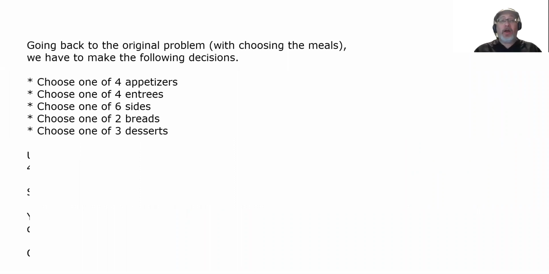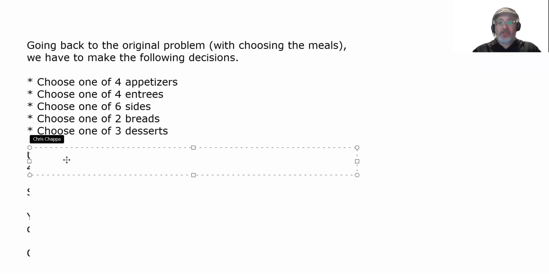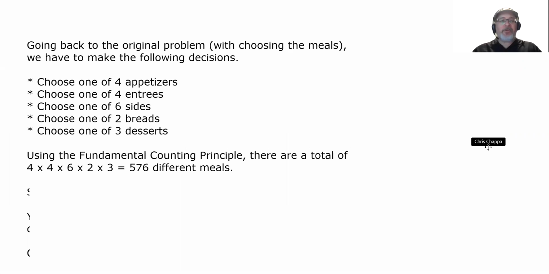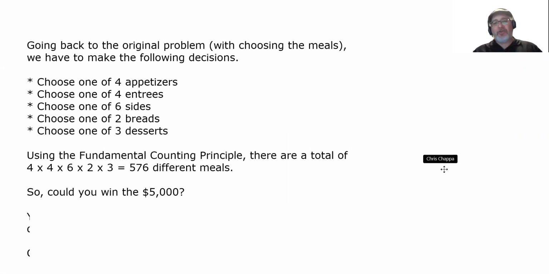Going back to the original problem with choosing the meals, we have to make the following decisions. Choose 1 of 4 appetizers, 1 of 4 entrees, 1 of 6 sides, 1 of 2 breads, and 1 of 3 desserts. The fundamental counting principle says we can count the total number of meals by simply multiplying all of these numbers. There are a total of 4 times 4 times 6 times 2 times 3, which equals 576 different meals.